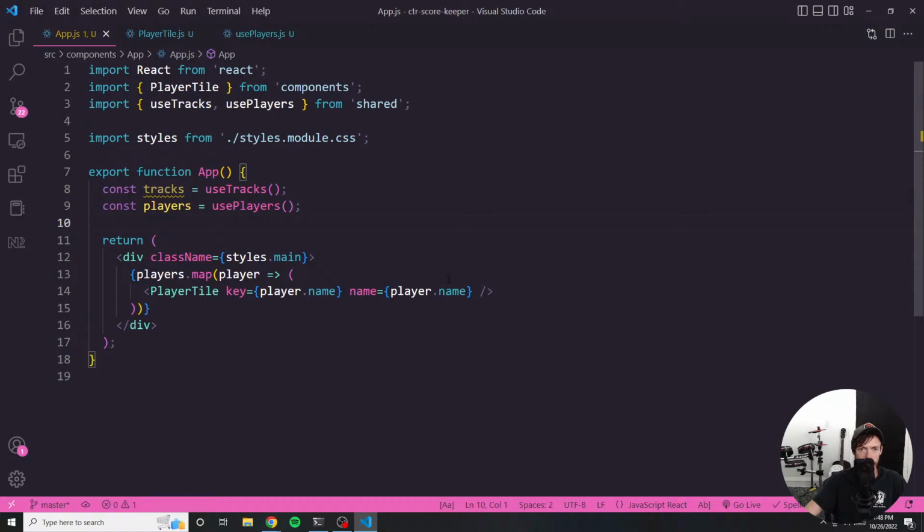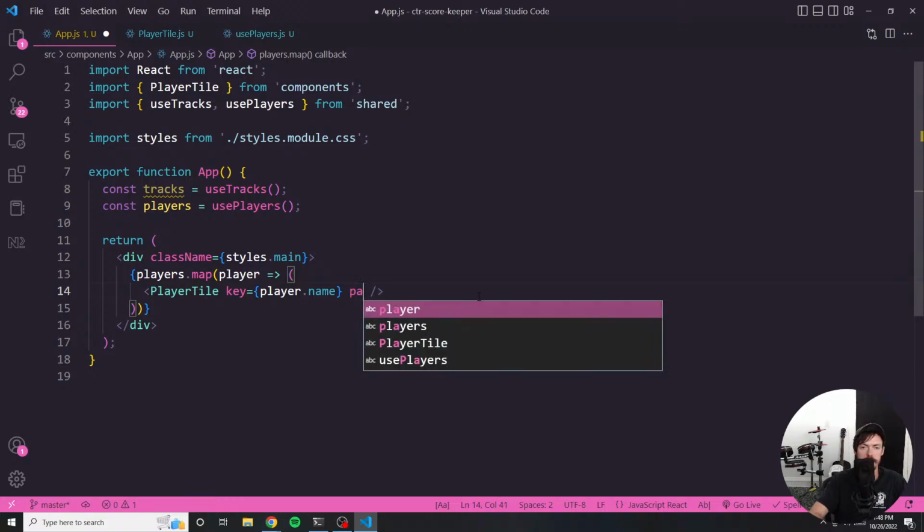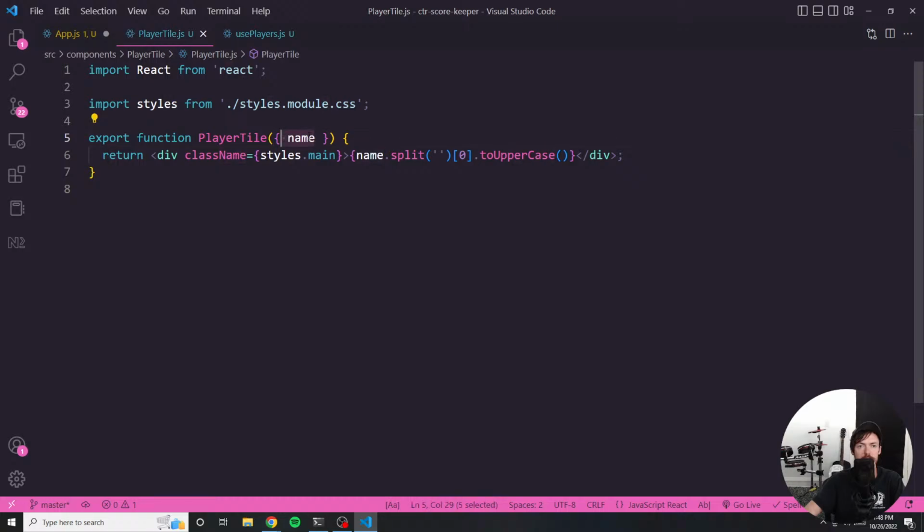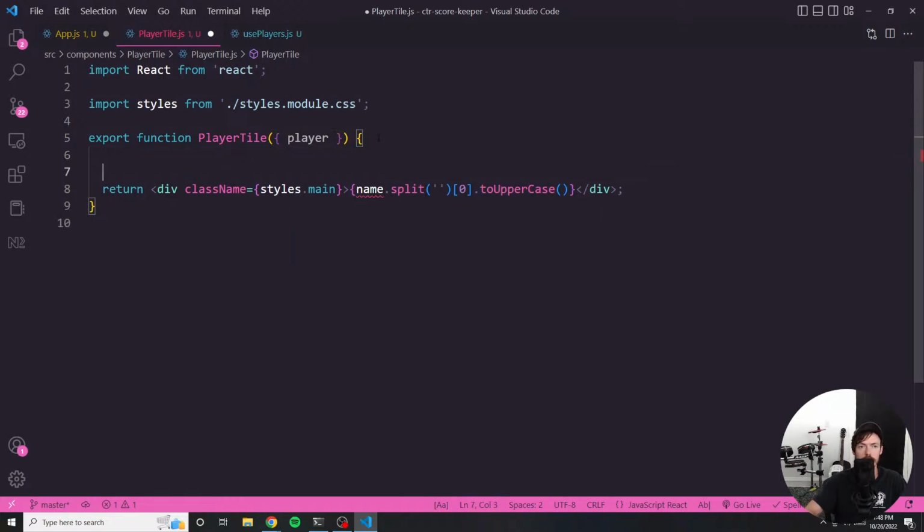So let's say that it's the player tile component's responsibility to manage this logic for now. That basically means instead of passing in the name, we should probably just pass in the entire player. So we need to change how we're doing this to take in the player instead of the name itself.